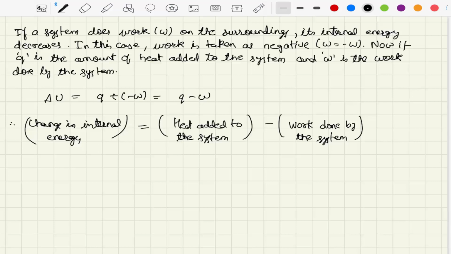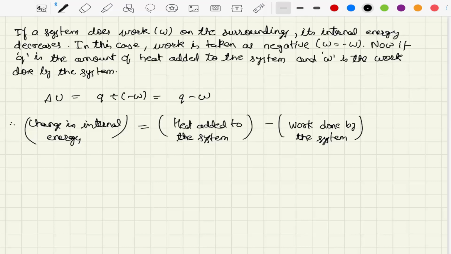We have given a statement for this, and then we have stated that there is no theoretical proof for this. However, in almost all the cases, the first law of thermodynamics has been found to be accurate, and we have elaborated this with the help of a couple of examples, and then at the end we have given a mathematical expression for first law of thermodynamics.